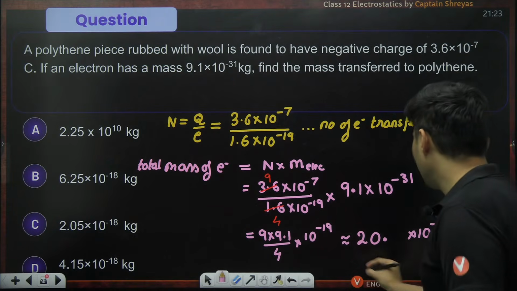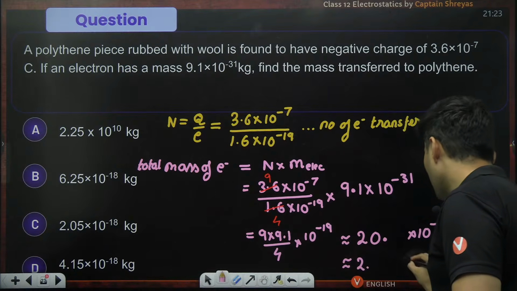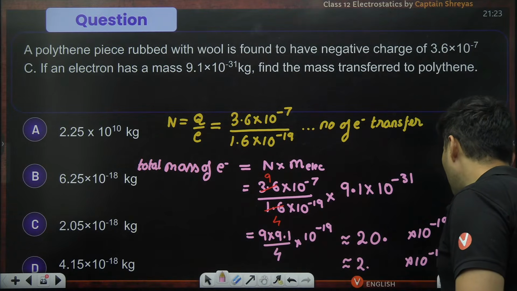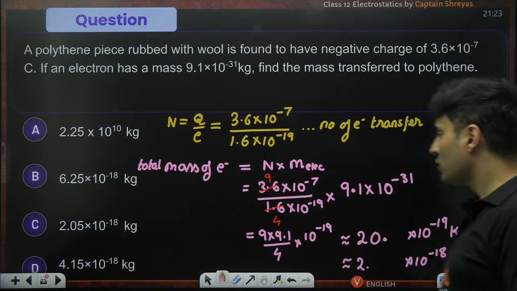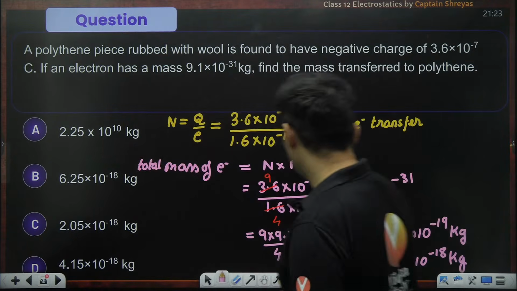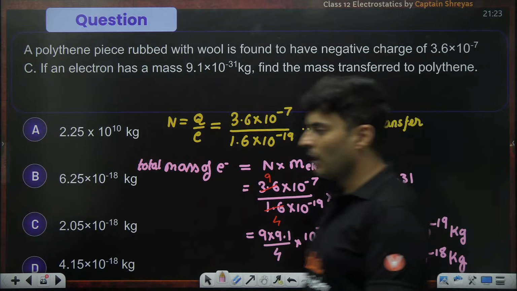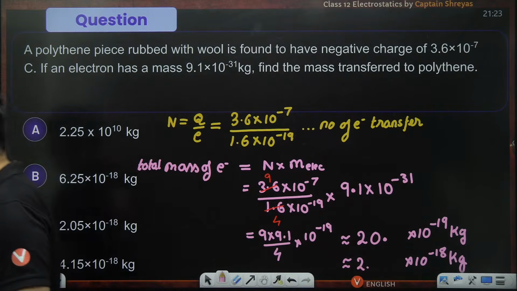So definitely it will be 2 point something into 10 to the power minus 18 kg. So basically it will be option C. Perfect. Option C. Is that clear? How we got it? You need not sit and do the exact calculation.